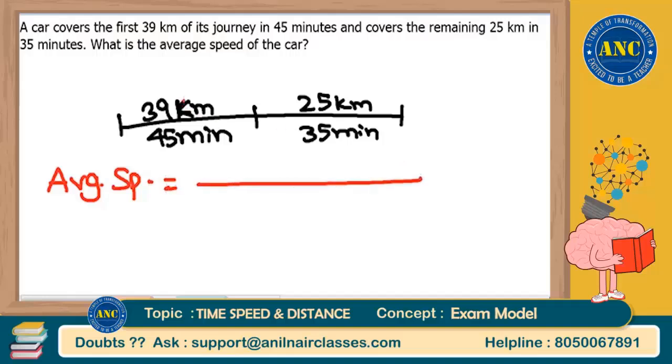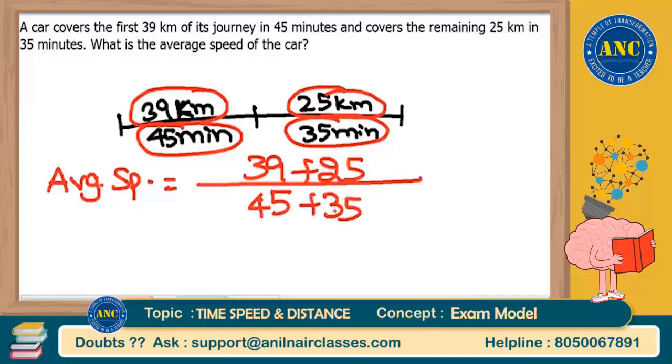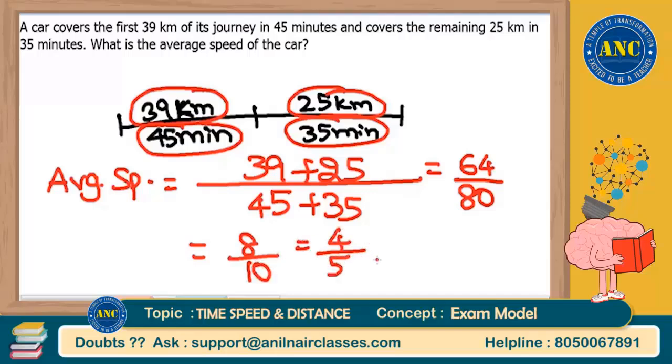Average speed is the total distance divided by total time. From the first part it is 39 kilometers, second part 25 kilometers, so total distance is 39 plus 25. Total time you need not find the way we discussed earlier, where speed was given. Here it is directly given: 45 minutes plus 35 minutes. This gives numerator 64, denominator 80. 64 by 80 is 8 by 10, or 4 by 5. So average speed is 4 by 5 kilometers per minute.